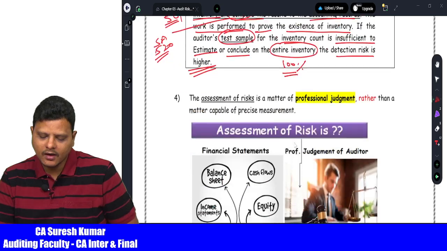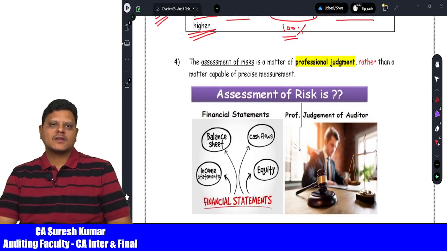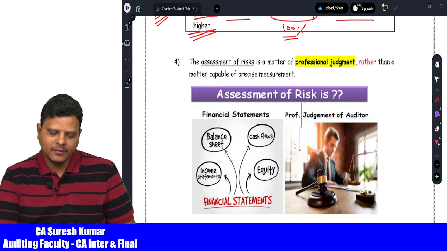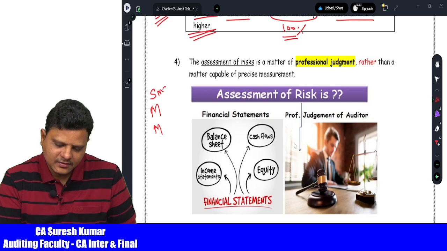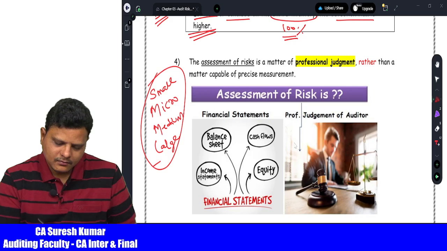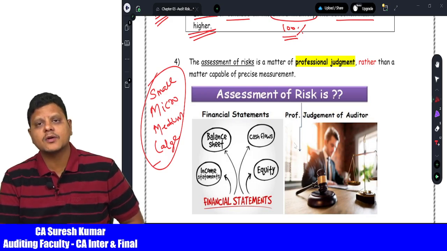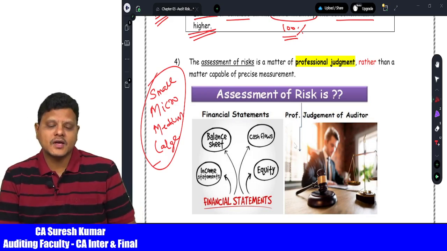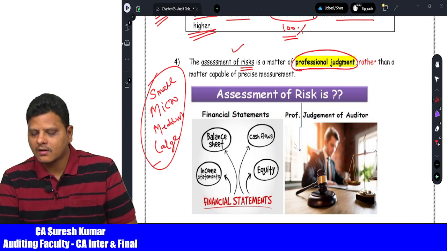Now comes another area of explanation. Sir, how to assess this risk? Example, there may be different kinds of organizations: small organizations, medium organizations, micro organizations, small, micro, medium and large organizations. Because in the case of large organizations, with a large volume of transactions, there is always a high possibility of risk and a high possibility of misstatements. Now the assessment of risk is a matter of professional judgment of the auditor.